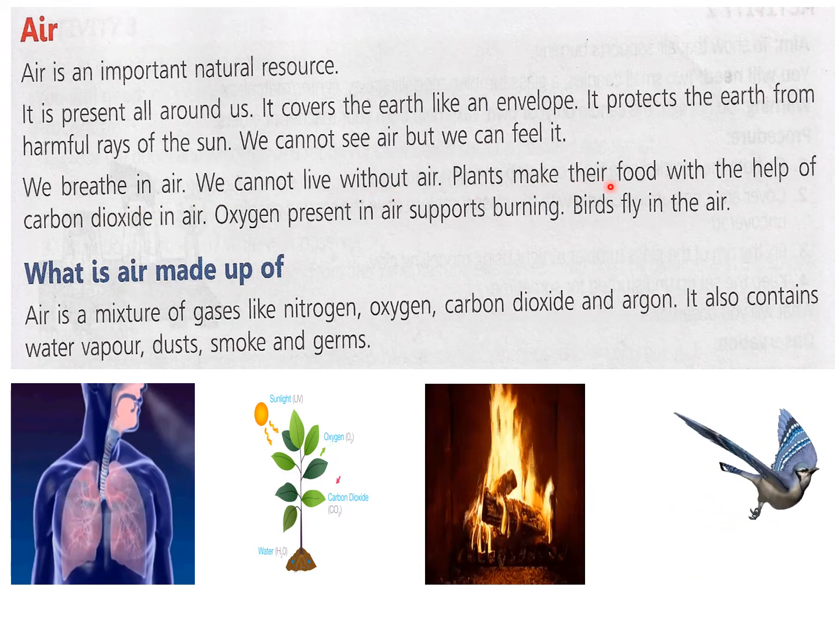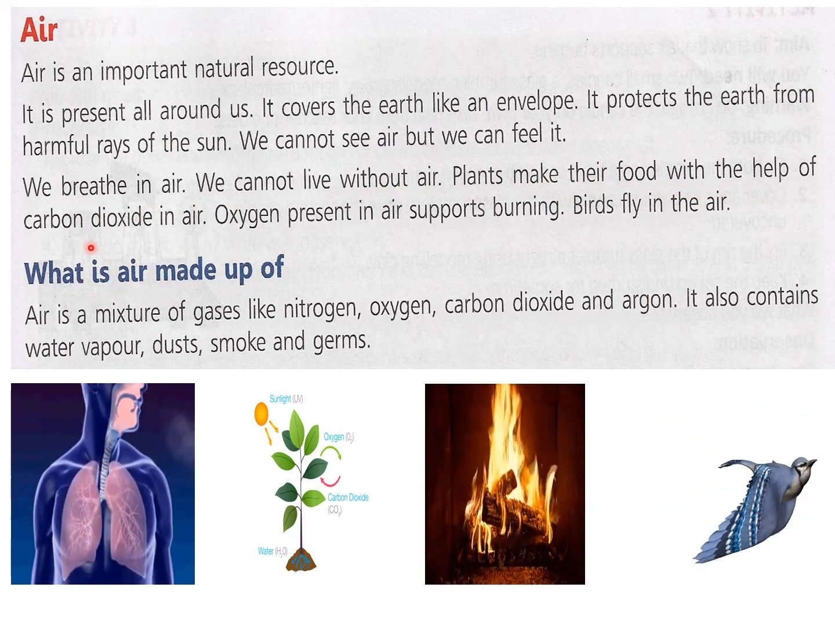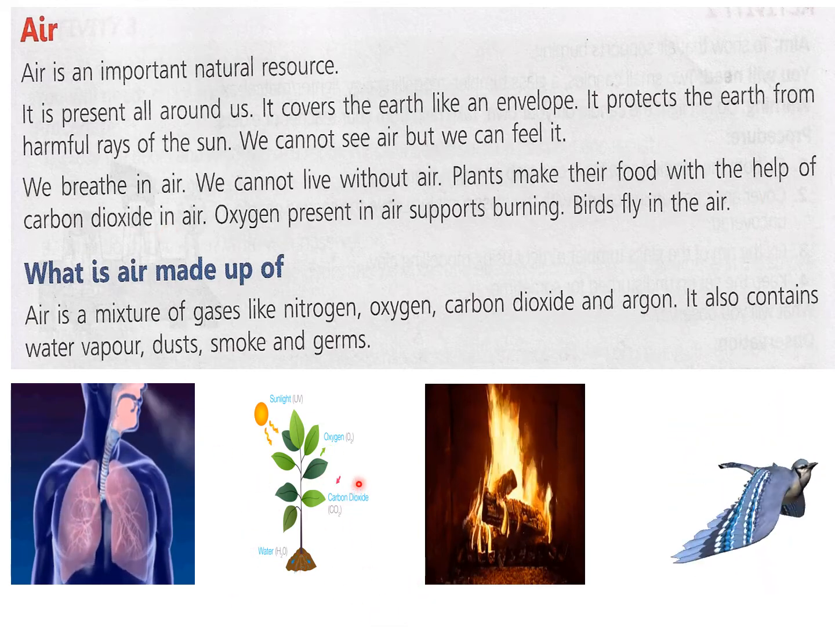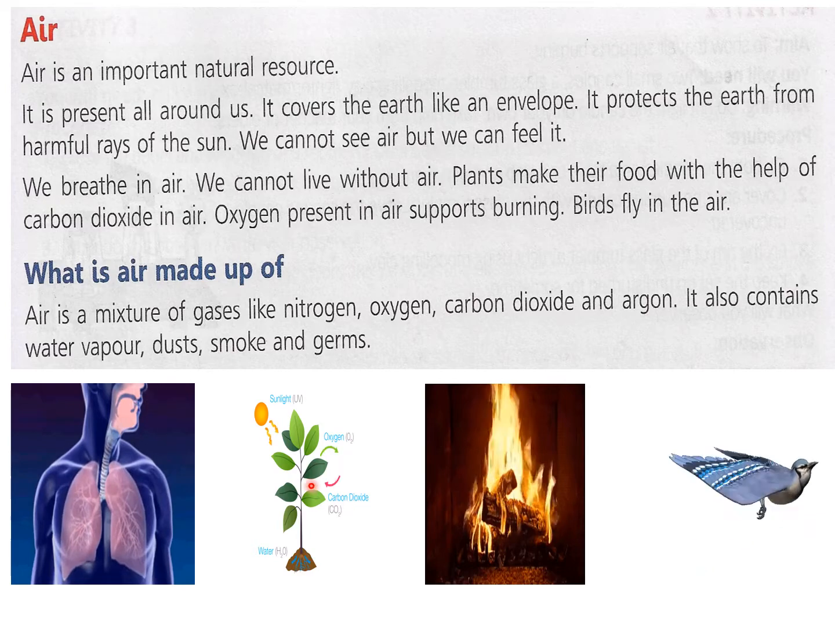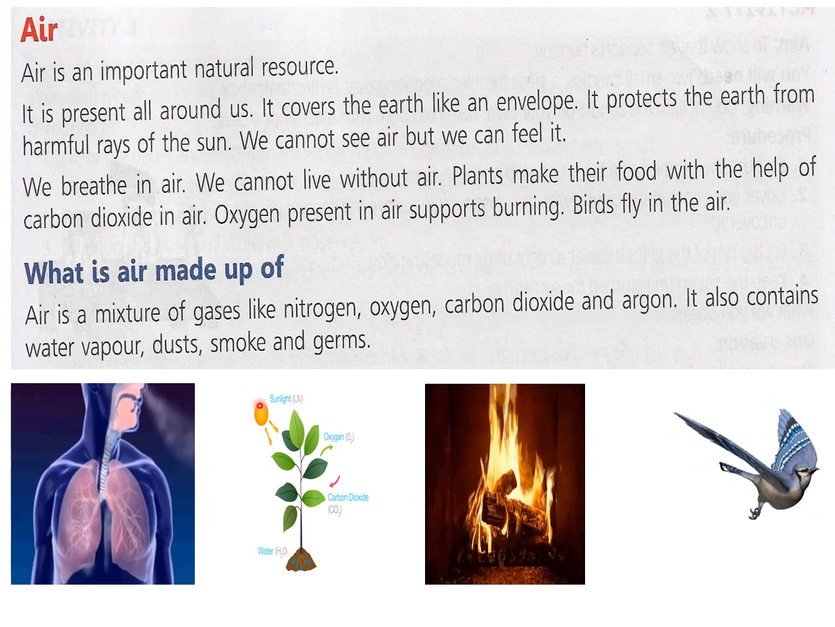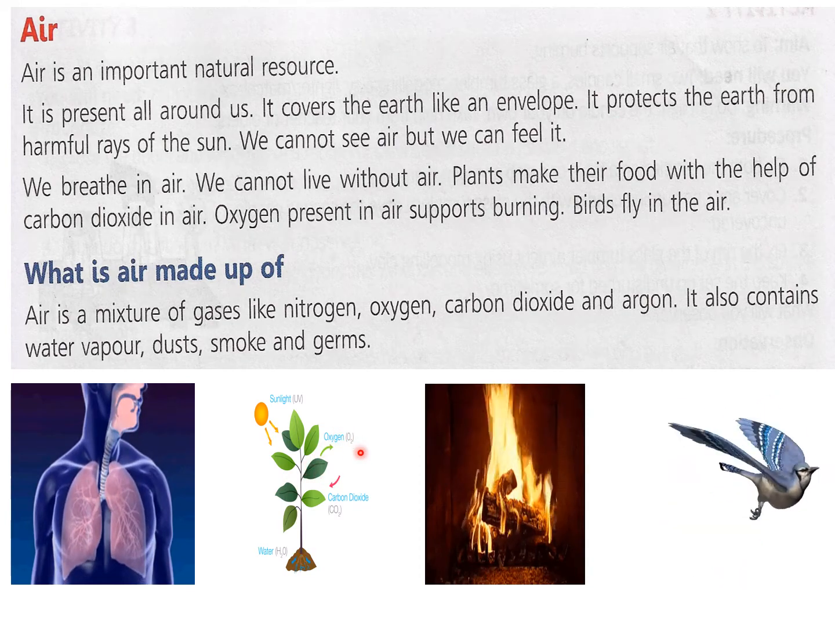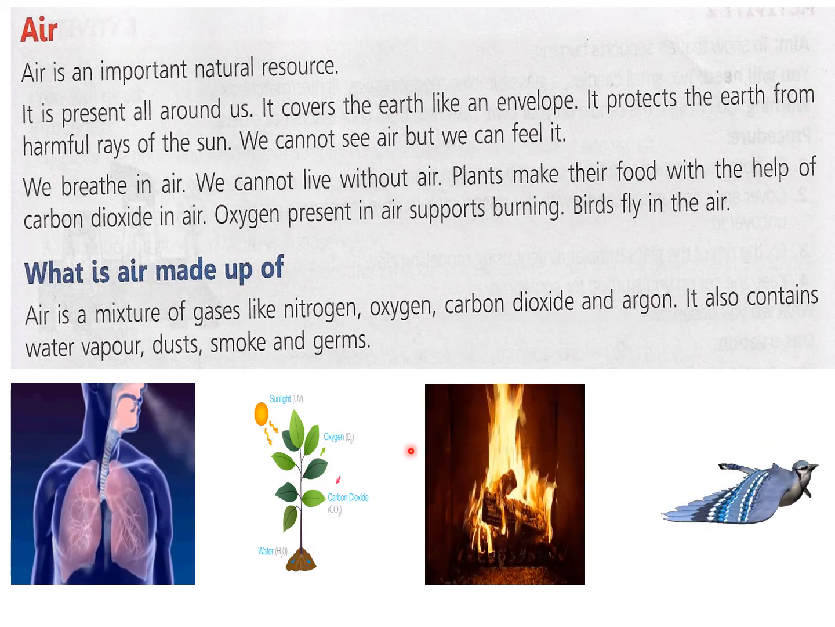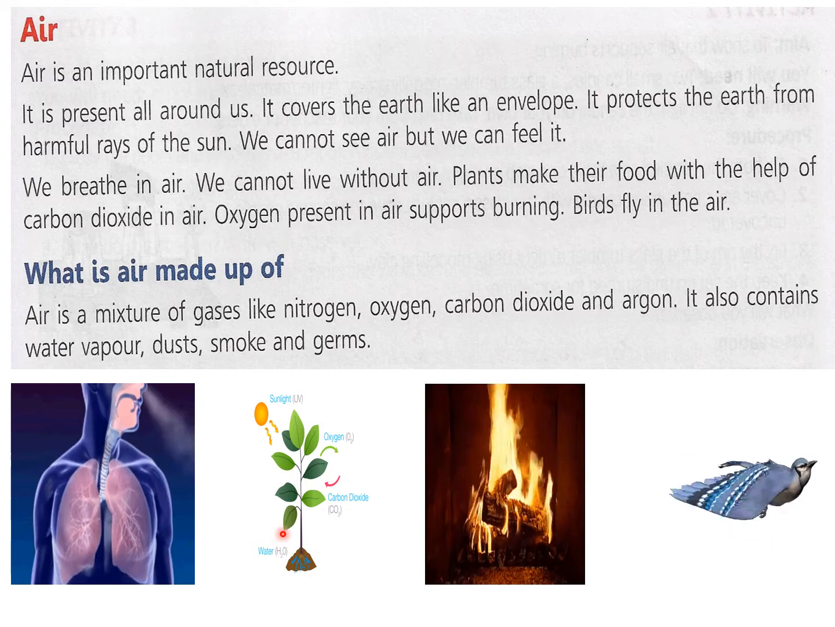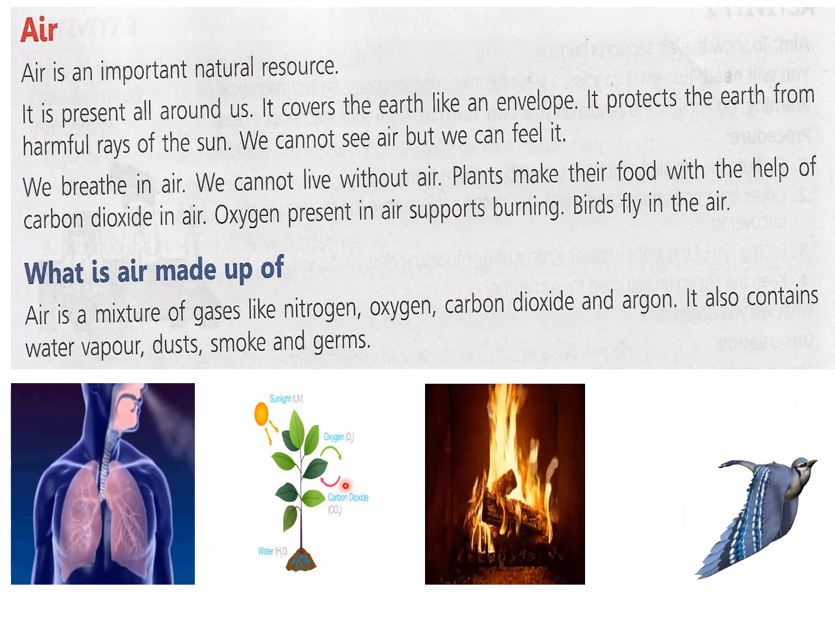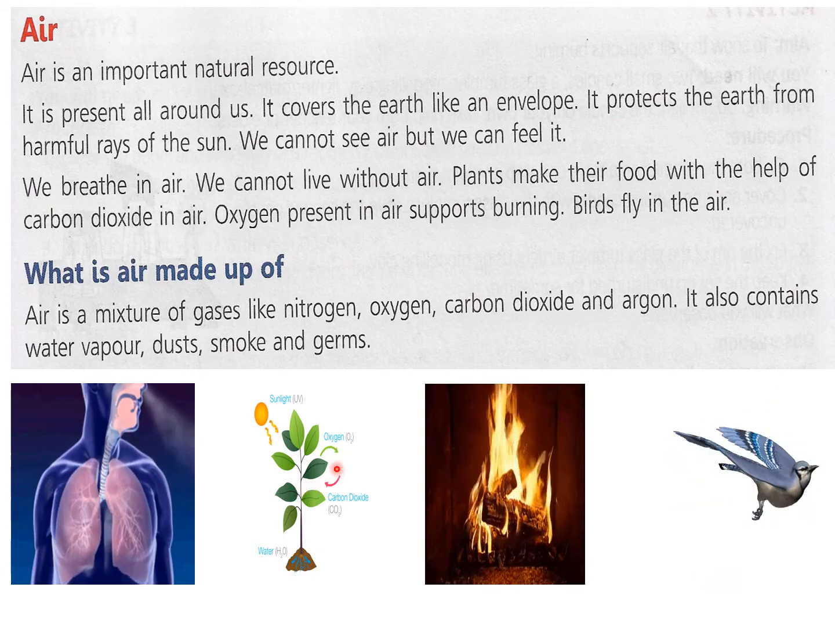Then plants make their food with the help of carbon dioxide in air. You can see this plant making food. Carbon dioxide it is taking from the atmosphere, making its food with the help of sunlight and water, and then it is giving out oxygen and also storing the food prepared by it. Okay, so this is very useful. So without carbon dioxide also plants cannot make their food.